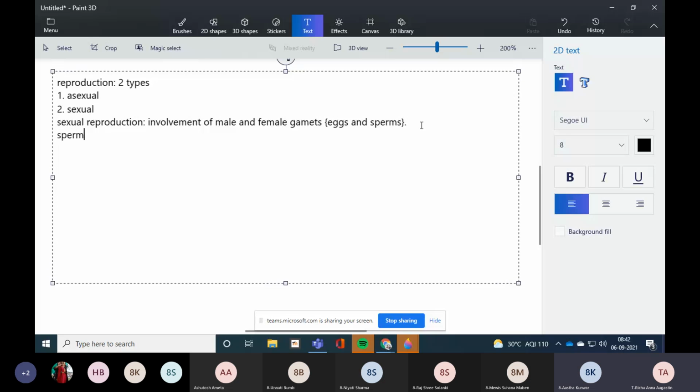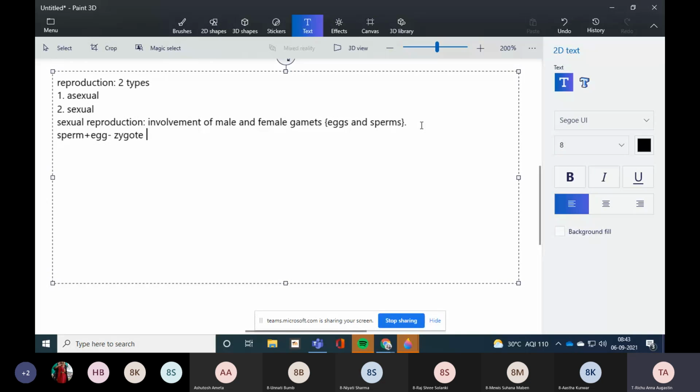Ma'am, can you say again what we have to underline? Yes, on page number 27, left hand side, last paragraph. It begins "However, most animals." Can you see that last paragraph? In that last line: the sperm and the egg fuse to form a zygote, which develops into an individual resembling its parents. So, sperm plus egg, it gives out what? A zygote.